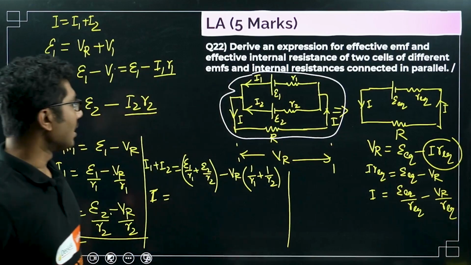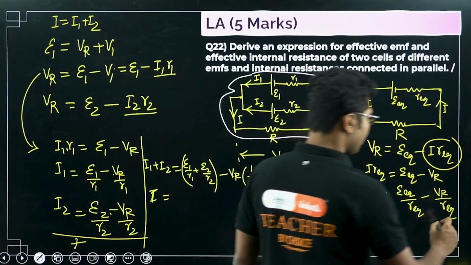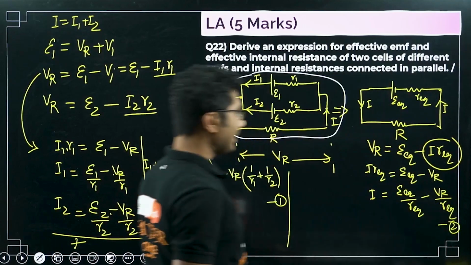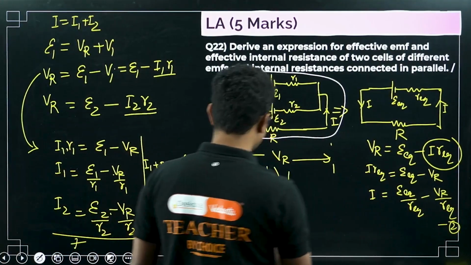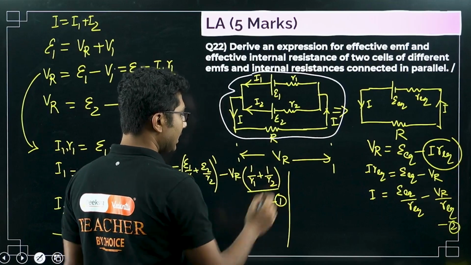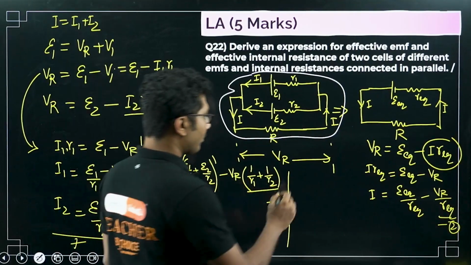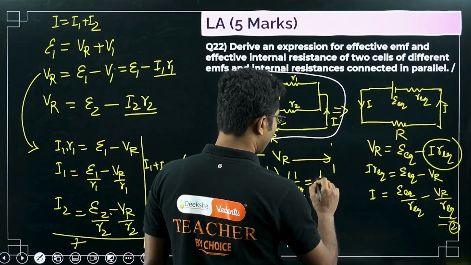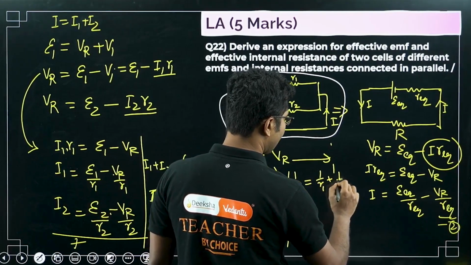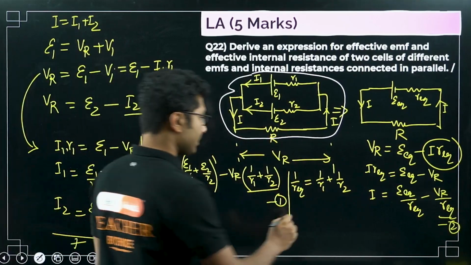Okay, now if you compare, this is equation 1, this is equation 2. What can we see? First we will find the equivalent resistance. This equals this, right? So we can say that 1 by R equivalent equals 1 by R1 plus 1 by R2. So similar to the parallel combination of resistances, right?